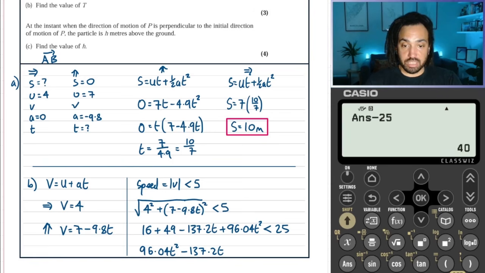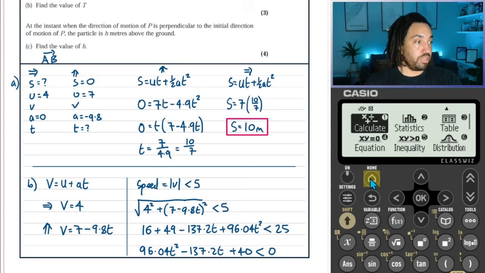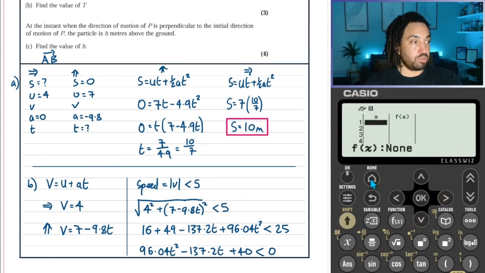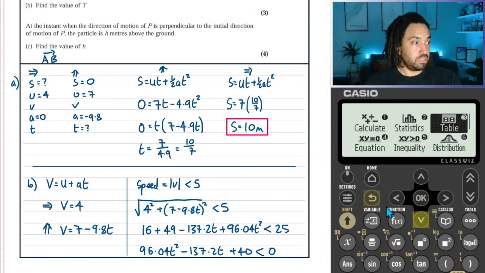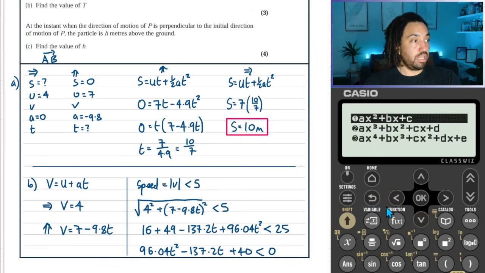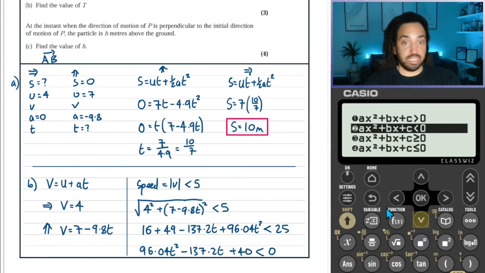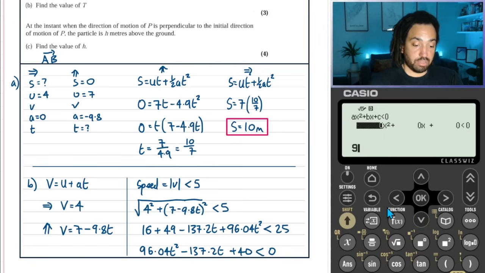So we get 40. So that's plus 40, and that's going to be less than 0. Okay, great. So now we can just go into our quadratic inequality solver, like so. And we can do a quadratic, and we want it to be less than 0. So that one. And we'll just type in our numbers.